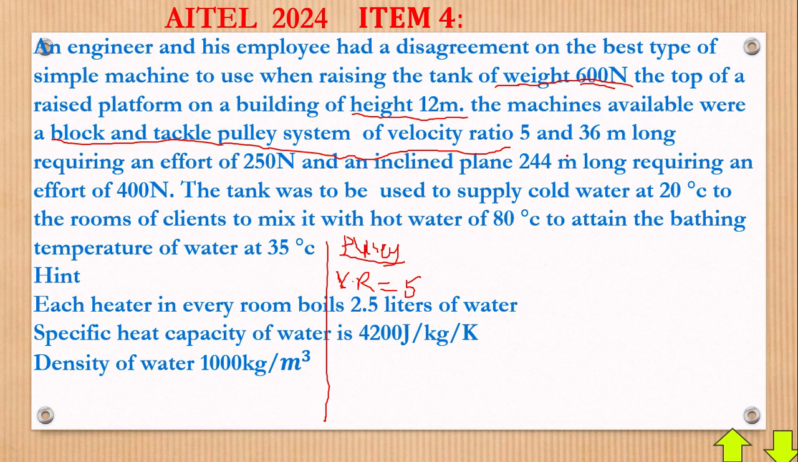It means that its length, because I don't want to use L, since L may mean load in the machine. So the 36 meters may not really have any impact here. Okay, requiring an effort of 250 newtons. So an effort E will be of 250 newtons.